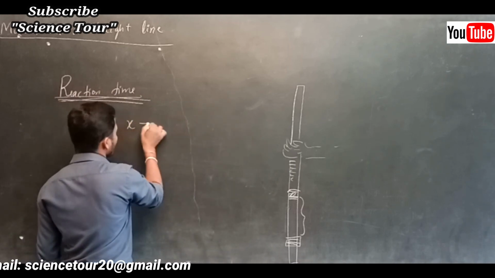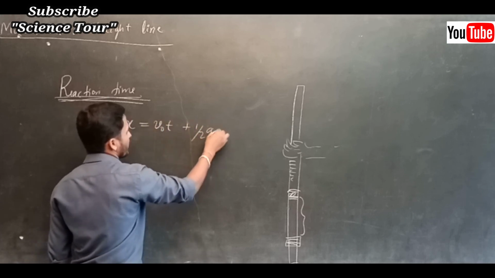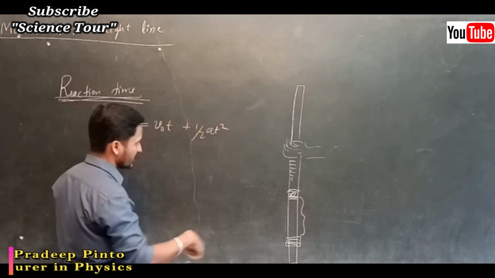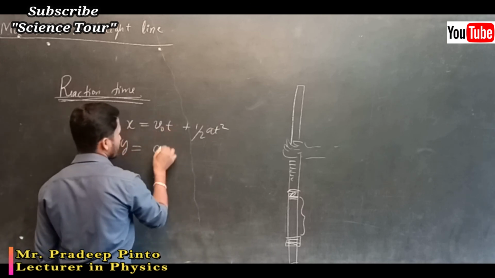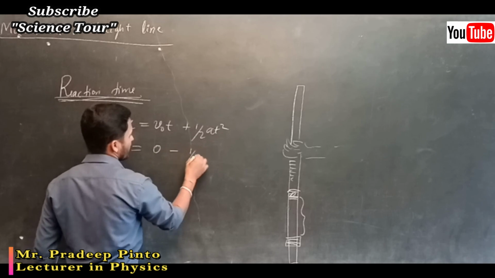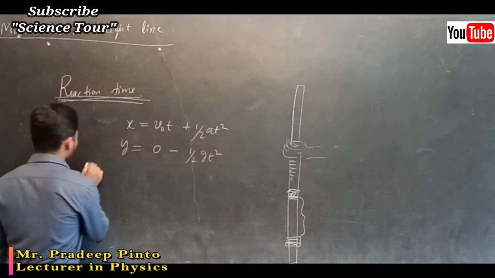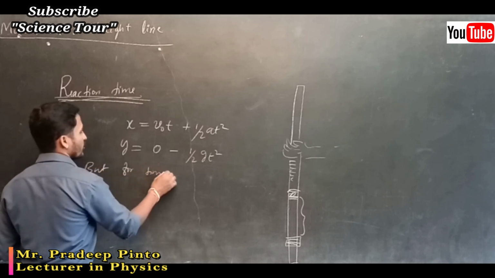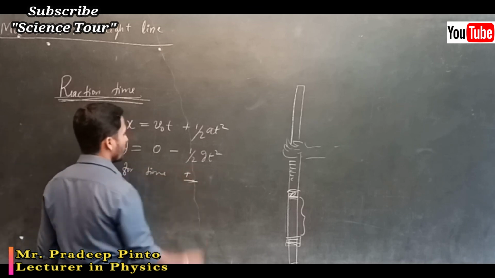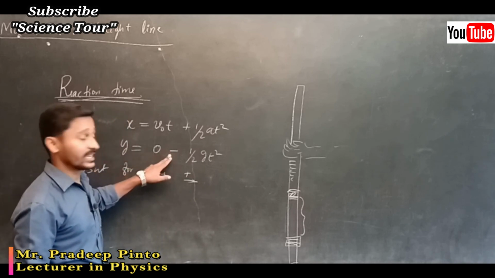So x is equal to v naught t plus half a t square, and for this case we can write y equals v naught t, where v naught is 0, minus half g t square. For time we consider it as positive, because time is always positive. Minus indicates the direction.